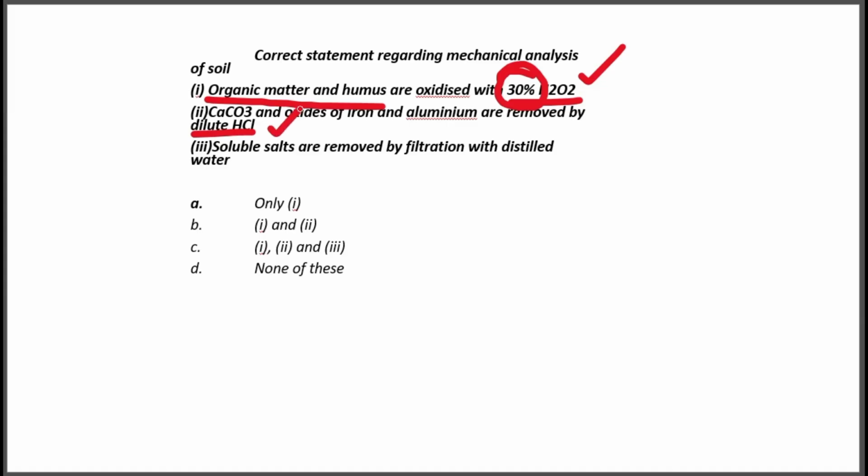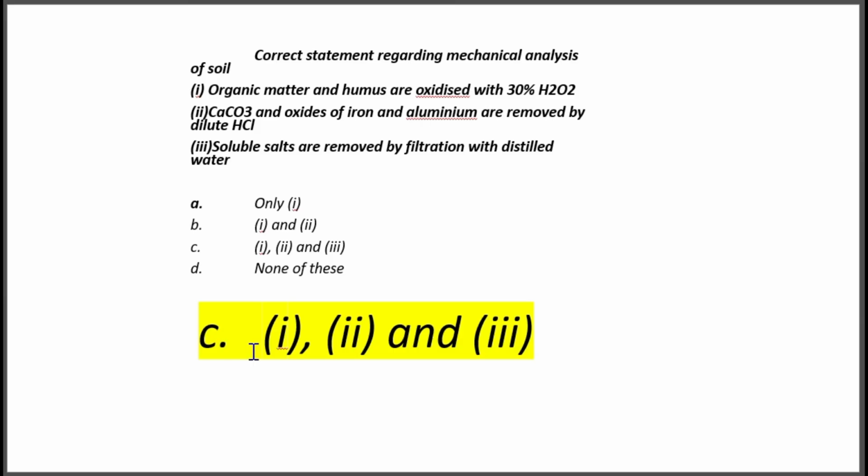This is the correct option. Then soluble salts like NaCl, calcium chloride, etc. are removed by filtration with distilled water. We know they are soluble in water, so by using distilled water, they can be removed easily. So what is the correct option? Option C. 1, 2 and 3 are correct. Okay.